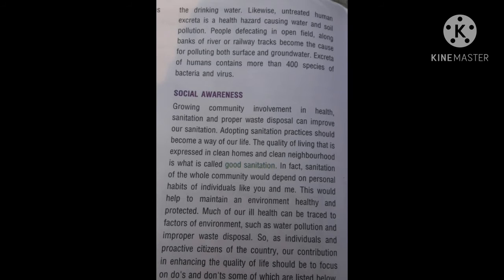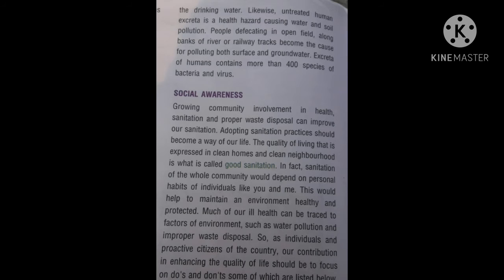The quality of living that is expressed in clean homes and clean neighborhood is what is called good sanitation. In fact, sanitation of the whole community would depend on personal habits of individuals like you and me. This would help to maintain an environment healthy and protected.